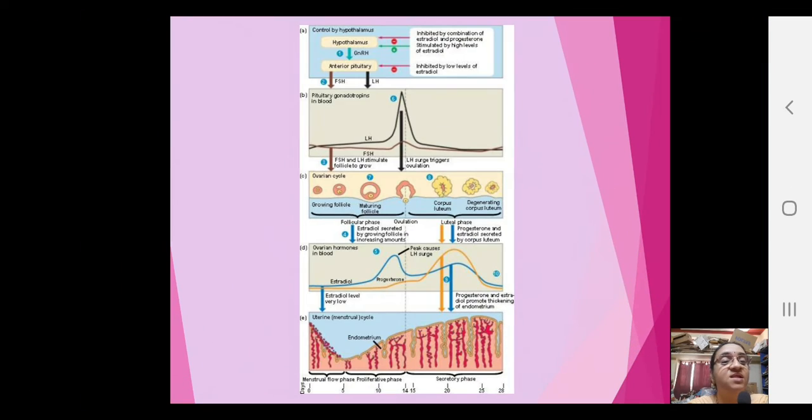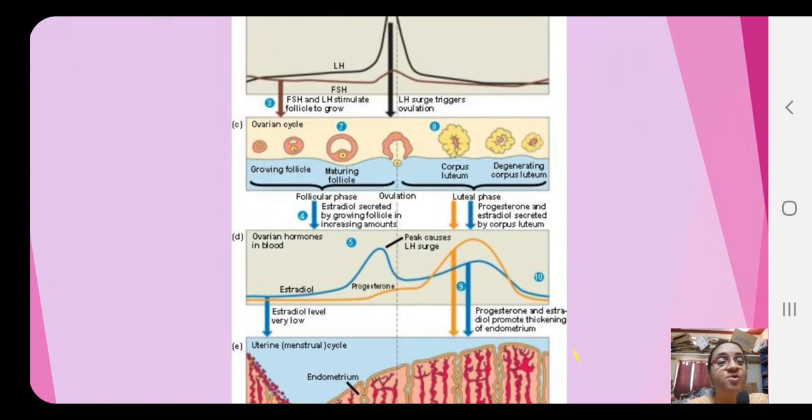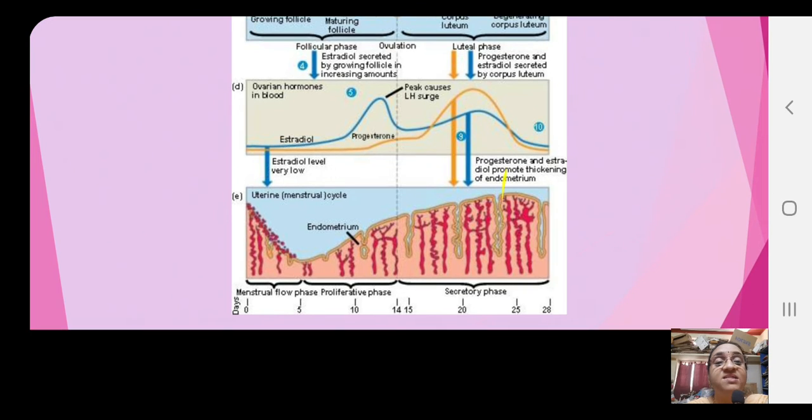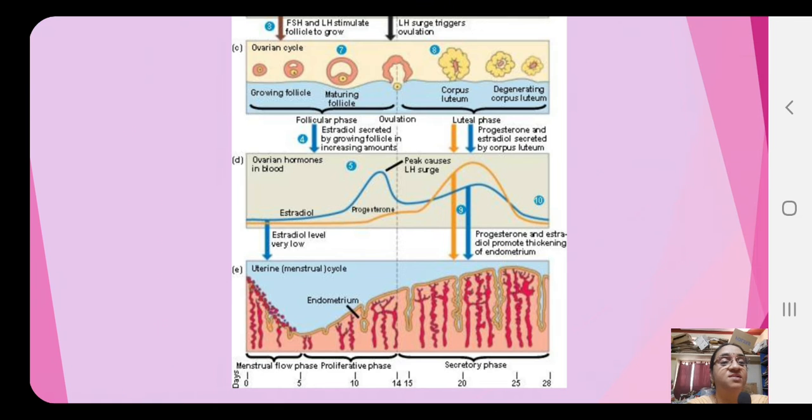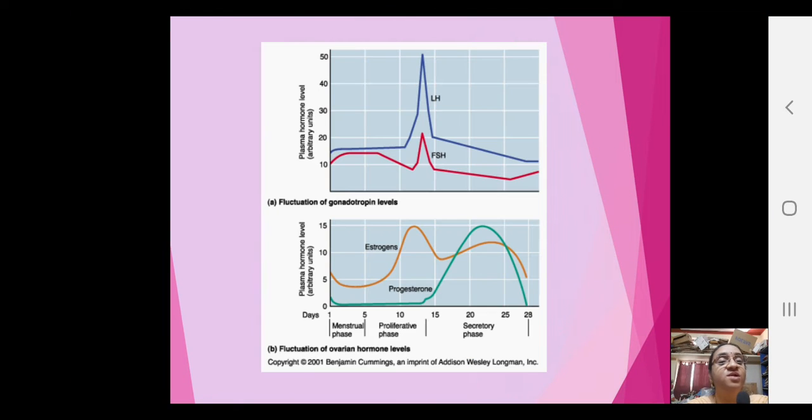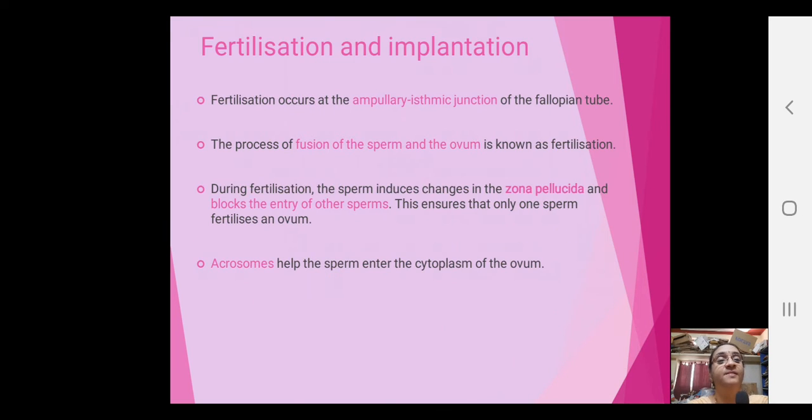So now you can see the lower portion is actually showing you the days 0, 5, 10, 14, 15. You can see that the ovulation corresponds to 14 to 15 days. Okay, right, like this. Let's look into the next one. Yes, this is again a graphical representation of the different hormone levels, menstrual phase and proliferative phase and the secretory phase, right?